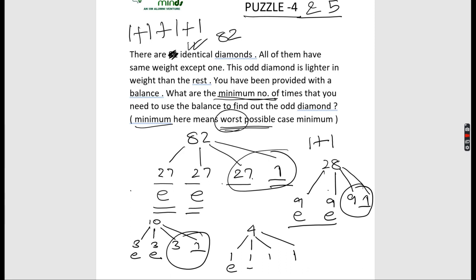Now if I equate these two and this comes out to be equal, so I've already used the balance 4 times, as you can see. Now I am left with 2, correct? So we'll have to measure these two. Let's say one comes out to be heavier, one comes out to be lighter. Hence the lighter diamond is found. So the number of times that I will use in the worst possible case will be 5. Don't consider 4 as the answer. That was the catch in this puzzle.